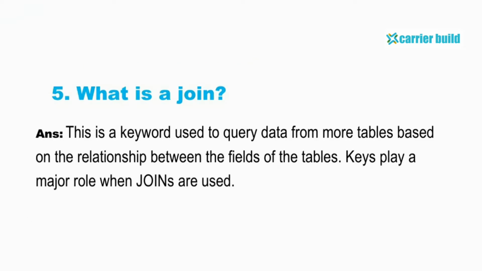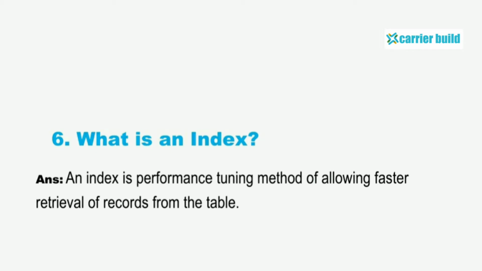What is a join? This is a keyword used to query data from more tables based on the relationship between the fields of the tables. Keys play an important role when joins are used. What is an index? An index is a performance tuning method of allowing faster retrieval of records from the table.